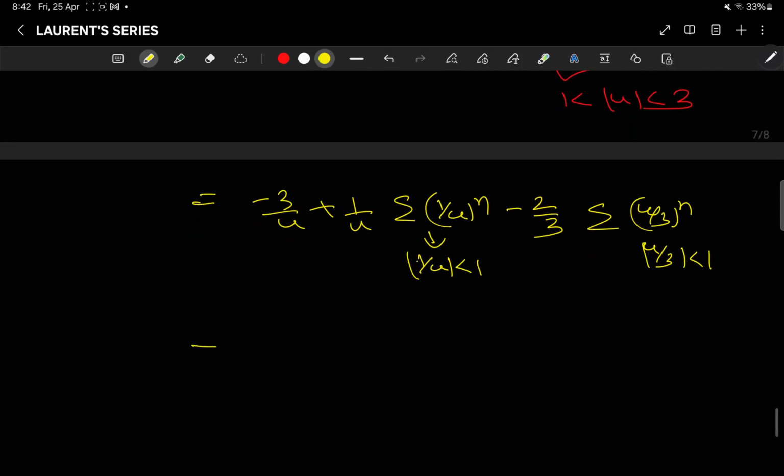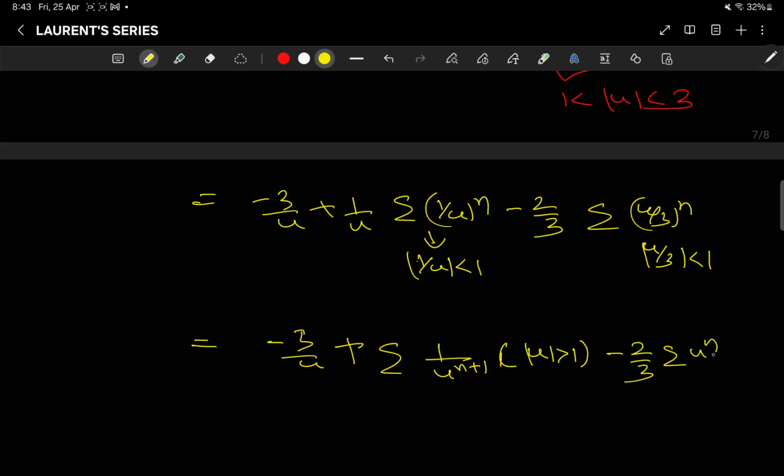So now if you combine them together, it is minus 3 by u plus summation of 1 by u^(n+1), with |u| greater than 1, and minus 2 by 3 summation of u^n by 3^n, with |u| less than 3.